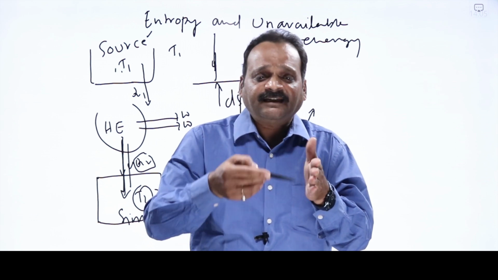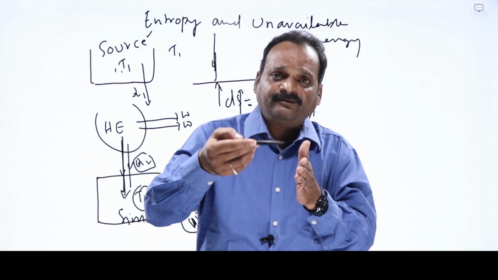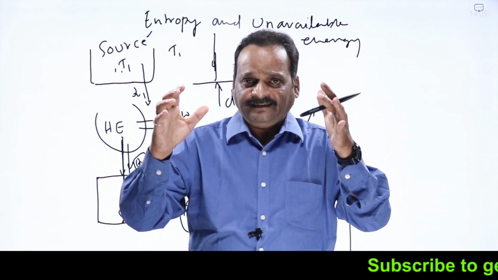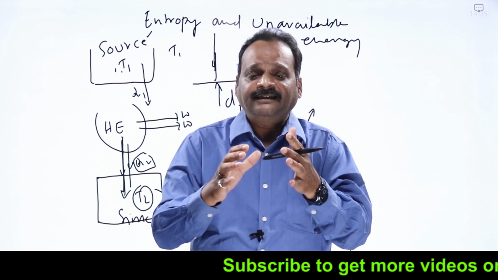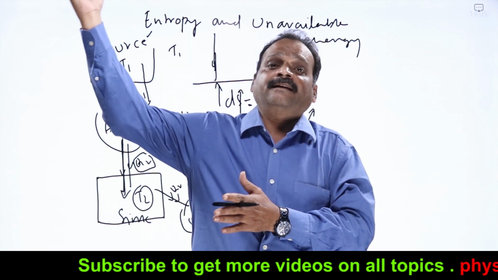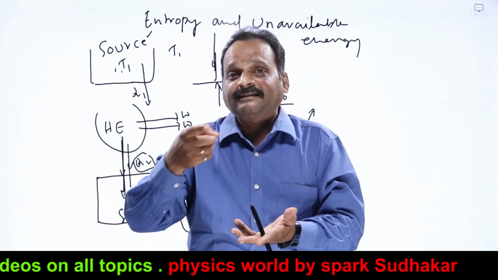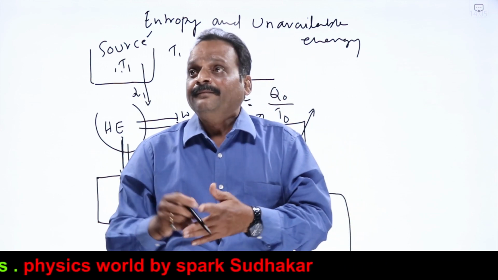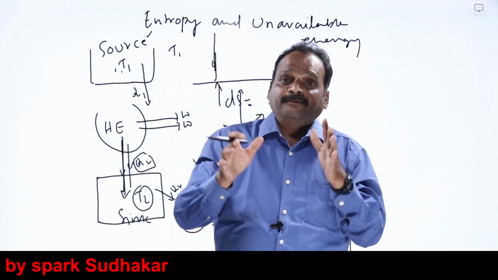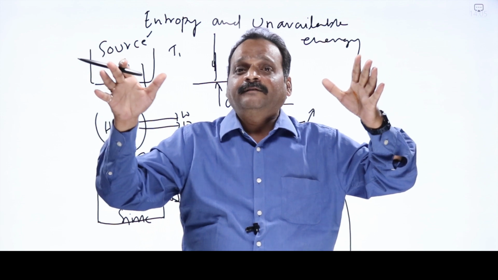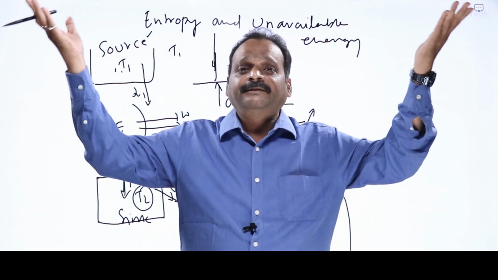So every time you charge a capacitor, every time you send some current through a resistor to get a magnetic field, all other forms of energy keep on getting converted to heat energy, but heat energy will not transform into other forms. Why? Because heat engines cannot work, because the entire universe has come to the same temperature. All other forms of energy slowly keep on getting converted into heat, and that heat will not transform into any other form.